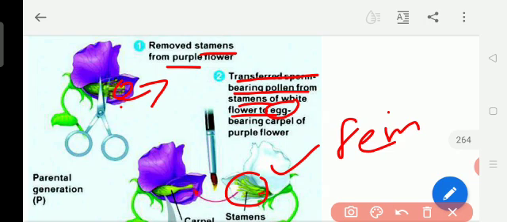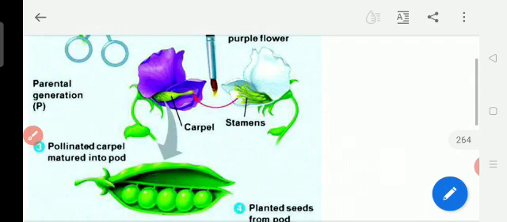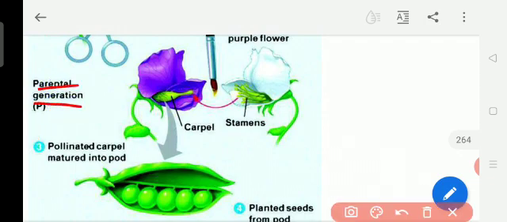Okay, so he mixed here. So we can see this one. Here, parental generation means the plants from which he has chosen the stamen and the ovary. Those are called the parents. Okay, parental generation.